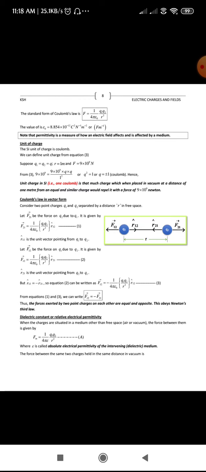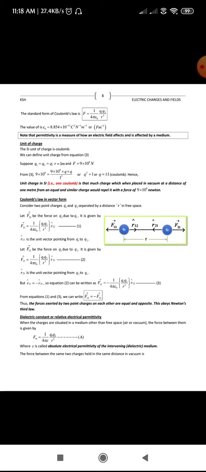You can see there, epsilon naught is nothing but 8.854 into 10 power minus 12 coulomb square per Newton per meter square, or the SI unit comes out to be Farad per meter. So what does epsilon naught represent? It represents the permittivity of free space. Whenever you place the charges in free space, the epsilon naught term comes there. That means you have placed the charges in free space.